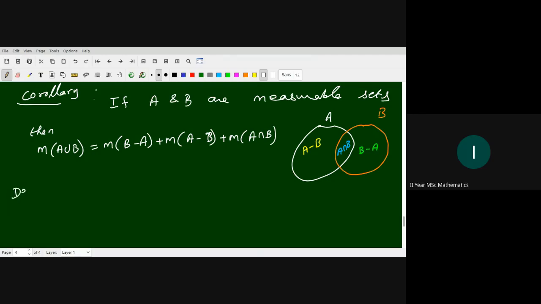The next definition: we know the definition of the symmetric difference of two sets, right? This is called the symmetric difference.